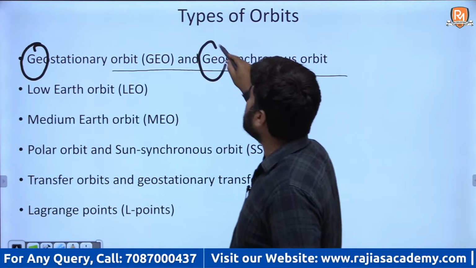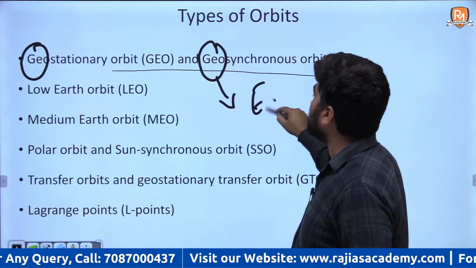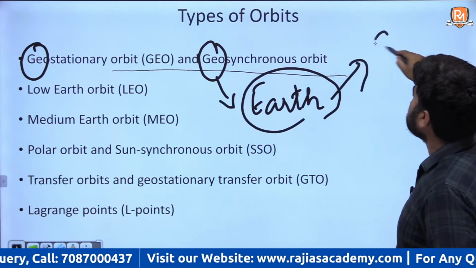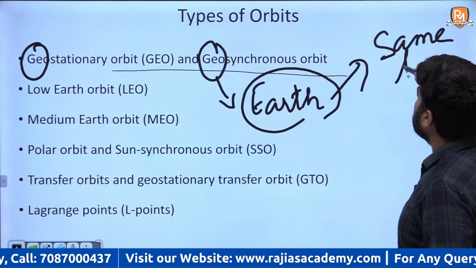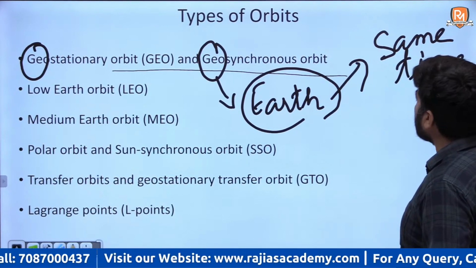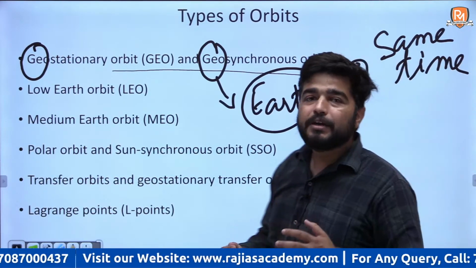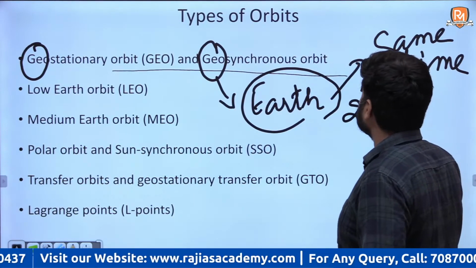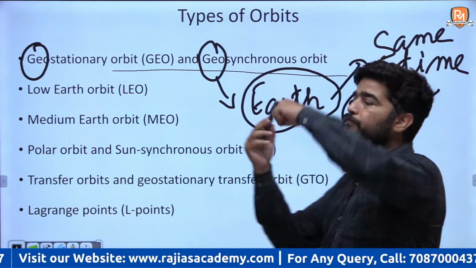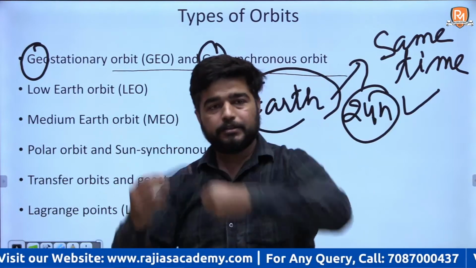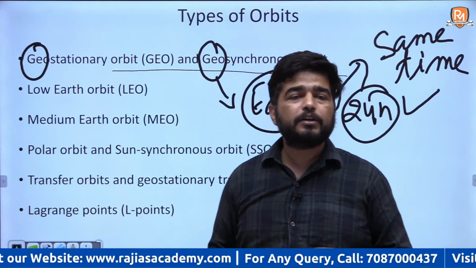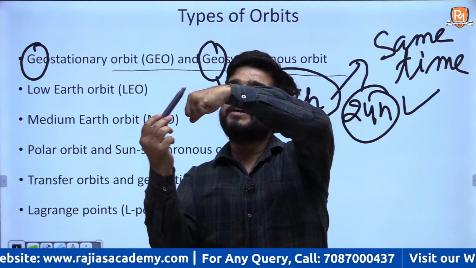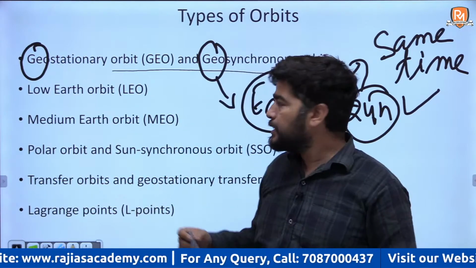Geosynchronous. Geo means synchronized with Earth. What is synchronization? It takes the same time that Earth takes to rotate on its axis, which means it takes around 24 hours to revolve around the surface of the Earth. Any satellite launched in geosynchronous orbit will take around 24 hours. I will discuss this in detail.